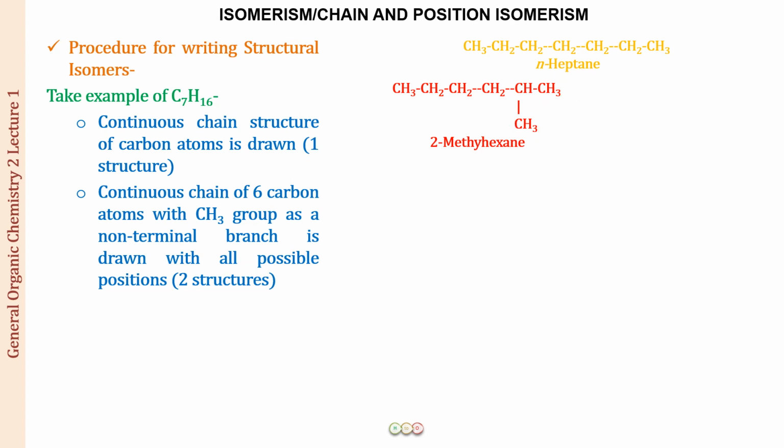So now let us see one more structure. Now we have moved from position number 2 to position number 3. So this becomes 3-methylhexane. Again, this is going to be an isomer of this compound, this structure, right? Now one more thing, if we move on to position number 4, let me make that now. If we move to position number 4, is this 4-methylhexane?